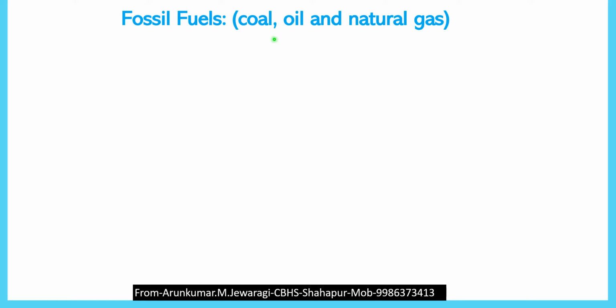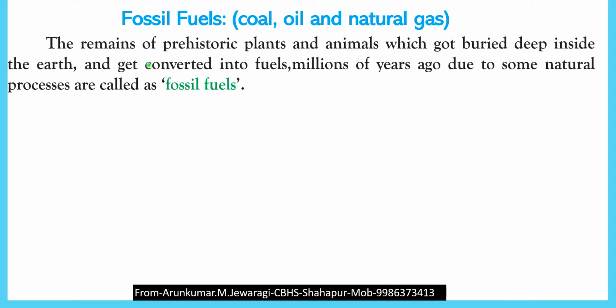Examples of fossil fuels are coal, oil and natural gas. First we are going to know what fossil fuels are and how they are formed. The remains of prehistoric plants and animals, which got buried deep inside the earth and were converted into fuels millions of years ago due to natural processes, are called what? Fossil fuels. The remains of prehistoric plants and animals, that means those which lived long ago on the earth, got buried deep inside the earth's crust.